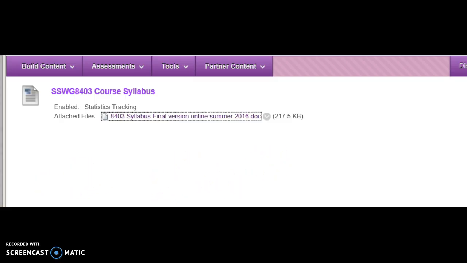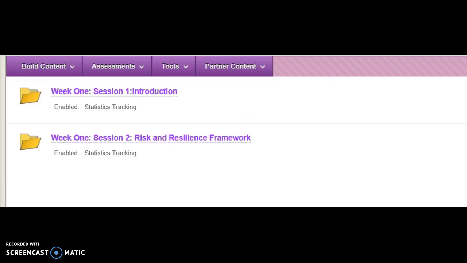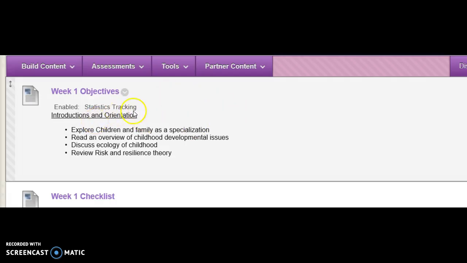Okay, the second element that is critical is the weekly schedule, and here is where you're going to find every week there is going to be a full folder that tells you everything you need for that week, and it gives you some clues as to how to prepare for the next week. So for this week, session 1, which is the introduction section, we will have our objectives for the week: explore children and family as specialization, read an overview of developmental issues, discuss ecology, and review risk and resilience.